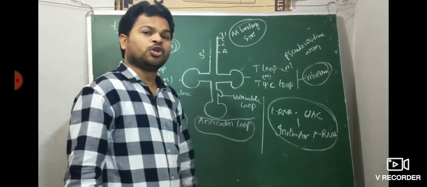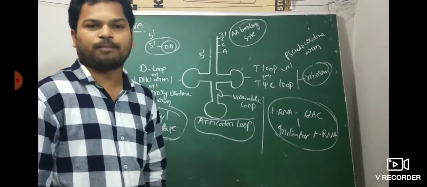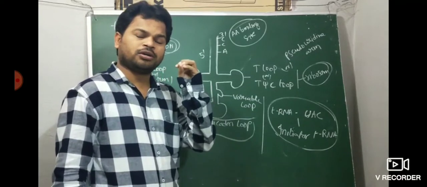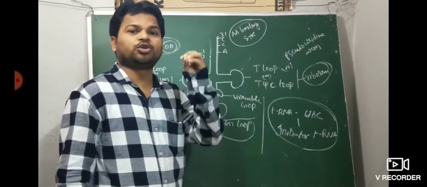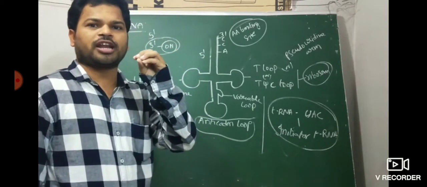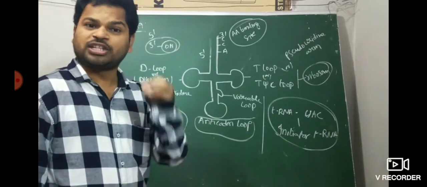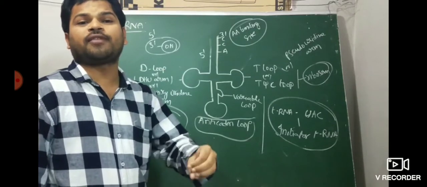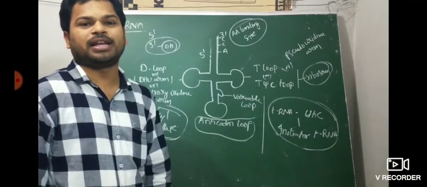No tRNA for stop codons. Very important. For the three stop codons UAG, UGA and UAA, there is no tRNA. No tRNA for stop codons. For initiation there is an initiator tRNA, but no tRNA for stop codons. This is nothing but tRNA mainly.